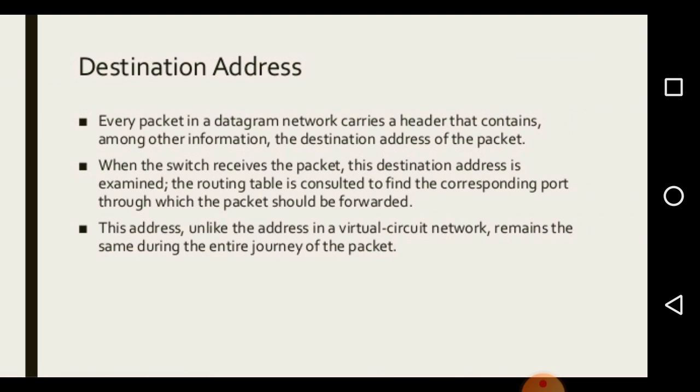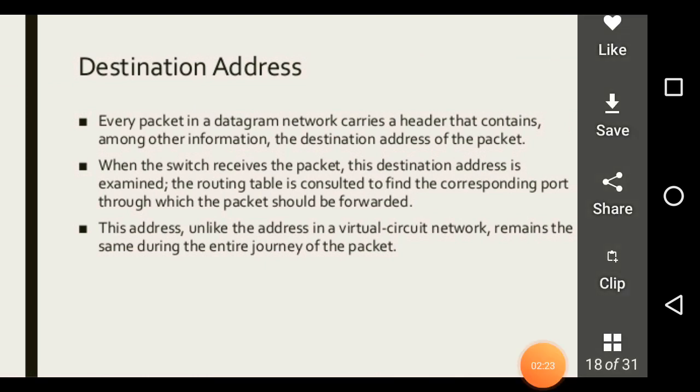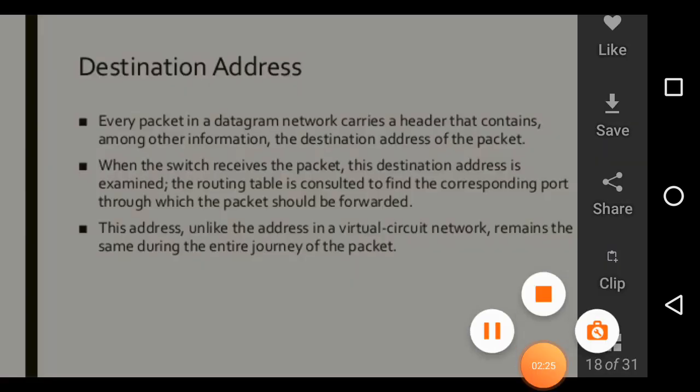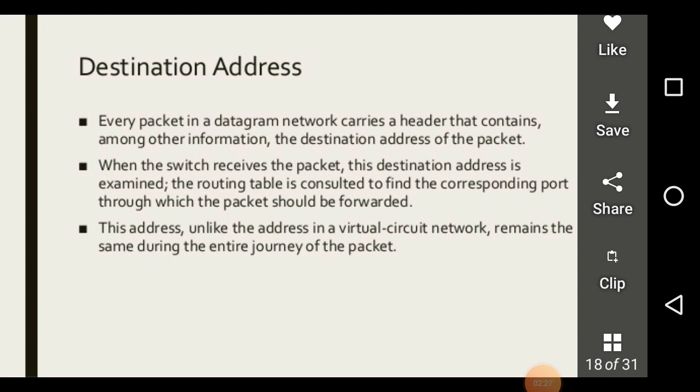Destination address. Every packet in a datagram network carries a header that contains, among other information, the destination address of the packet. When the switch receives a packet, this destination address is examined.